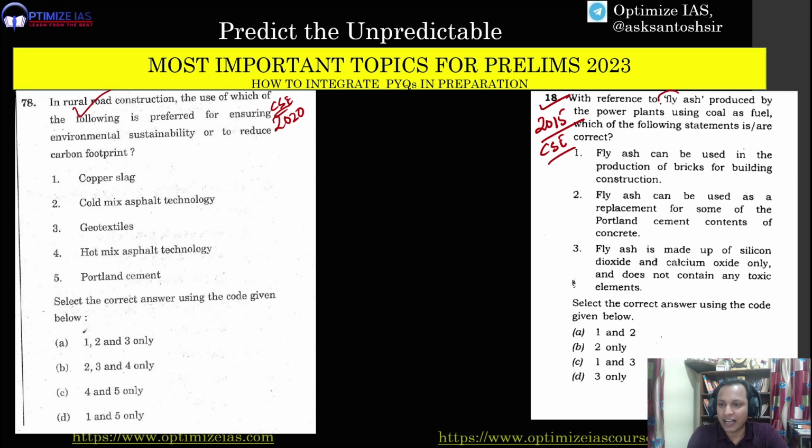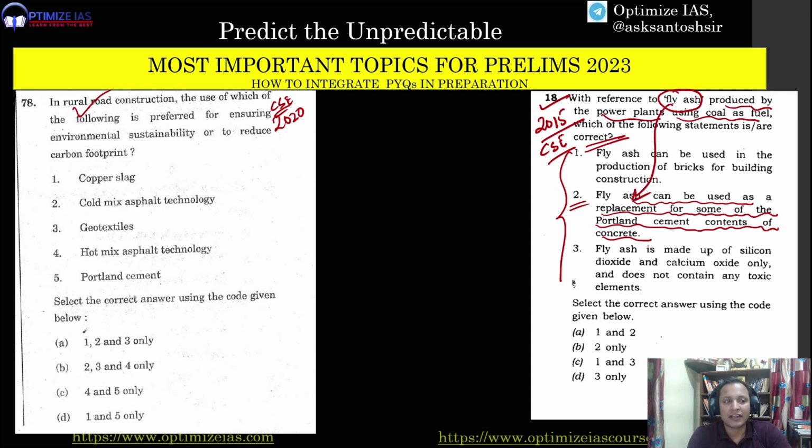With reference to fly ash produced by power plants using coal as a fuel, which of the following statements are correct? So the question was on fly ash. One statement here says that fly ash can be used as a replacement for some of the Portland cement content of concrete. This says that fly ash can be used as a replacement of cement.